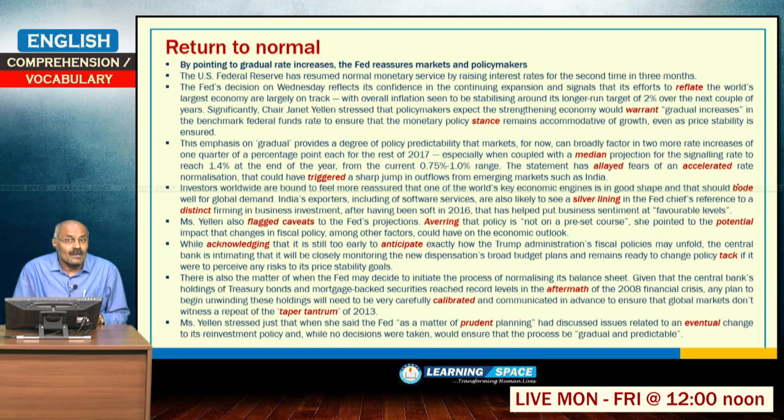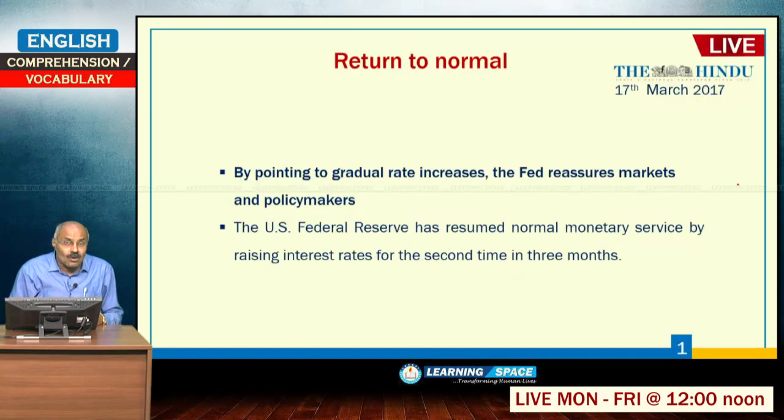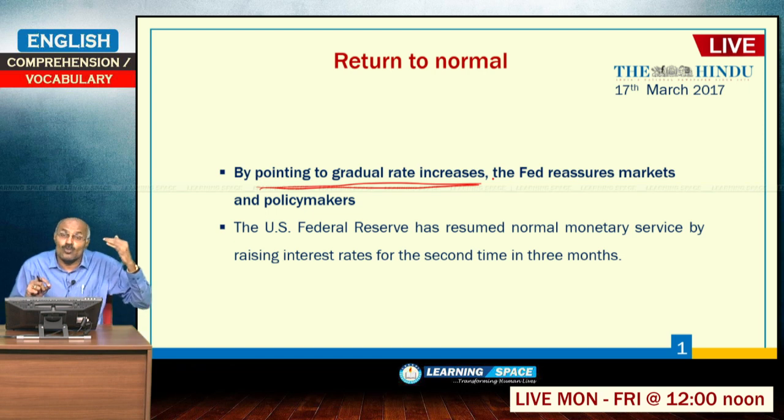So, return to normal. Here some words are there. More than that, conceptually you should understand what is easy money policy, what exactly is monetary policy, and how the monetary policies of advanced economies are different from those of countries like India. So, here, return to normal by pointing to gradual rate increases. That means the federal funds rate increased slightly, and it also stated that 2 more increases will be there during 2017.